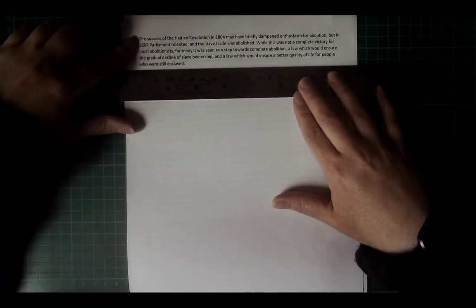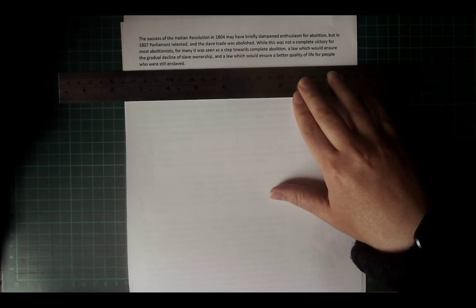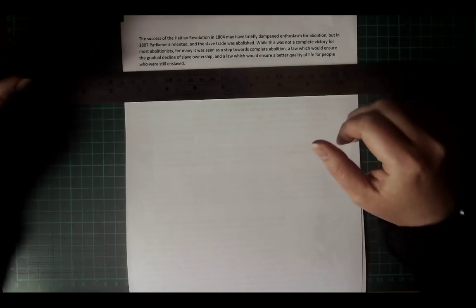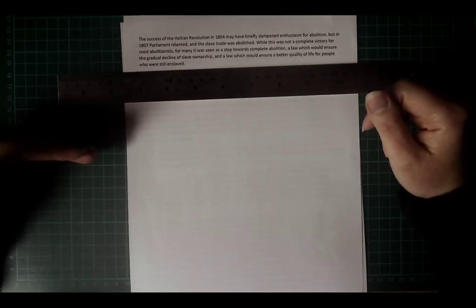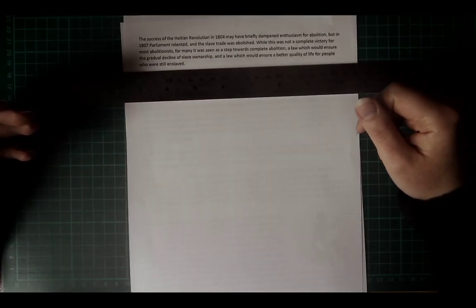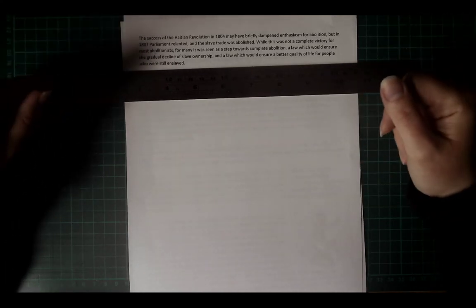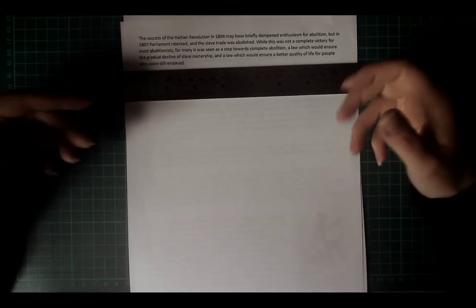So in 1807, it was made illegal in the British Empire to buy or sell slaves, but it was still legal to own slaves. This would hopefully mean that as birth rates with slaves were quite low, as slaves died, simply new people would not be enslaved to replace them, and as slave owners knew that they had a limited number of enslaved people, they would be more likely to treat their slaves well to ensure that they lived for as long as possible.